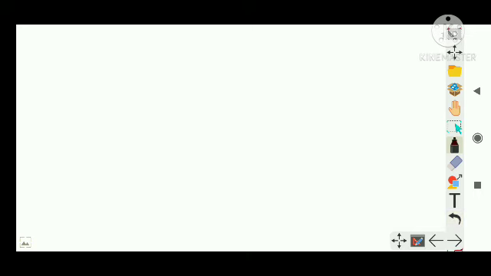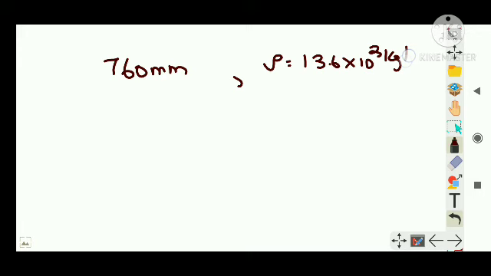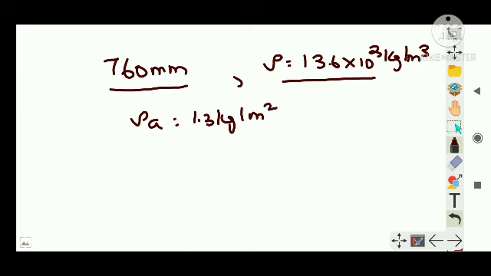Let's do a small question, guys. Suppose the atmospheric pressure is given as 760 millimeter of mercury column. The density of mercury is given as 13.6 into 10 to the power 3 kilogram per meter cube. Assuming the density of air is 1.3 kilogram per meter cube, what is the height of the Earth's atmosphere? You are given the atmospheric pressure as measured in the mercury barometer, and the density of air. Then what is the height of the atmosphere?